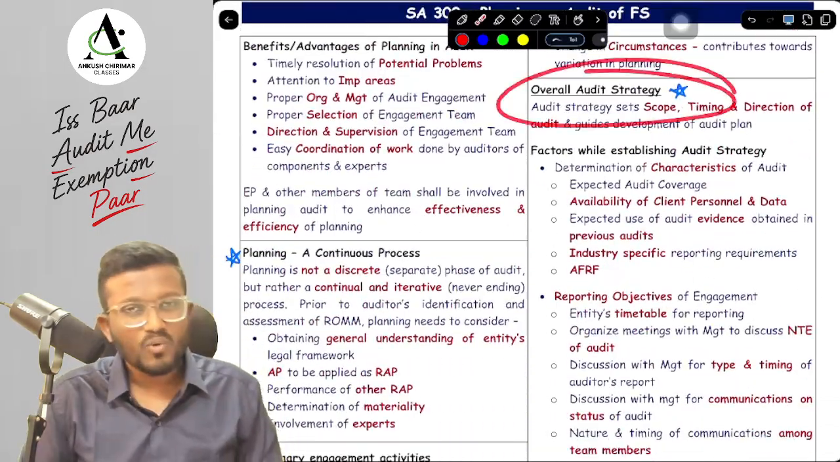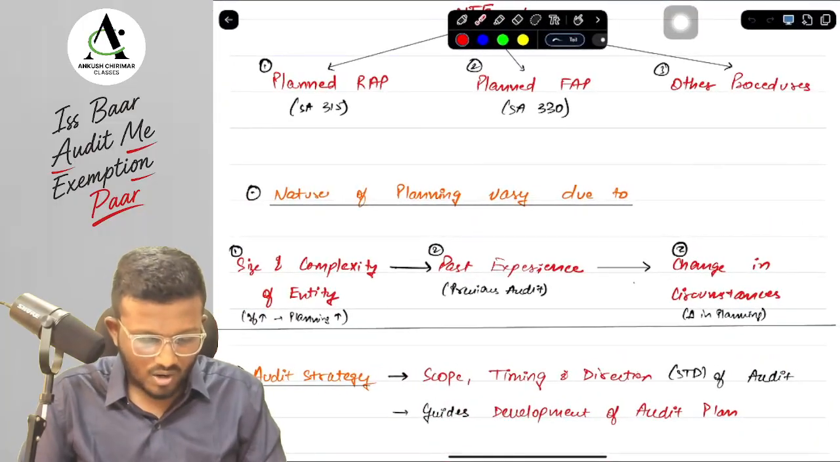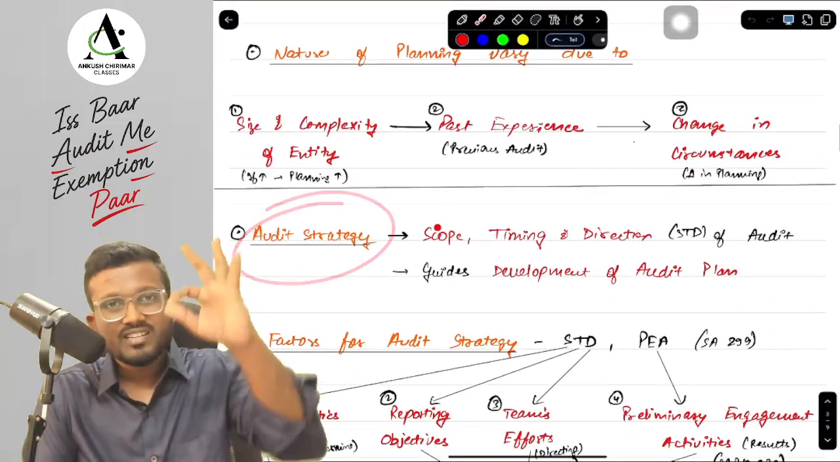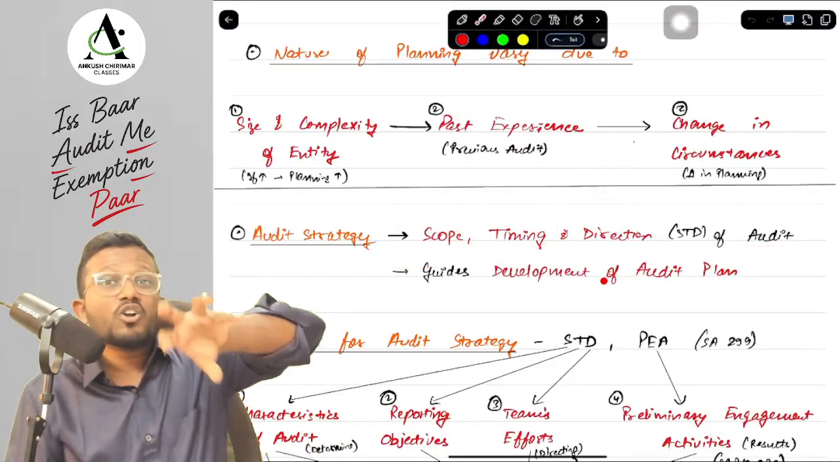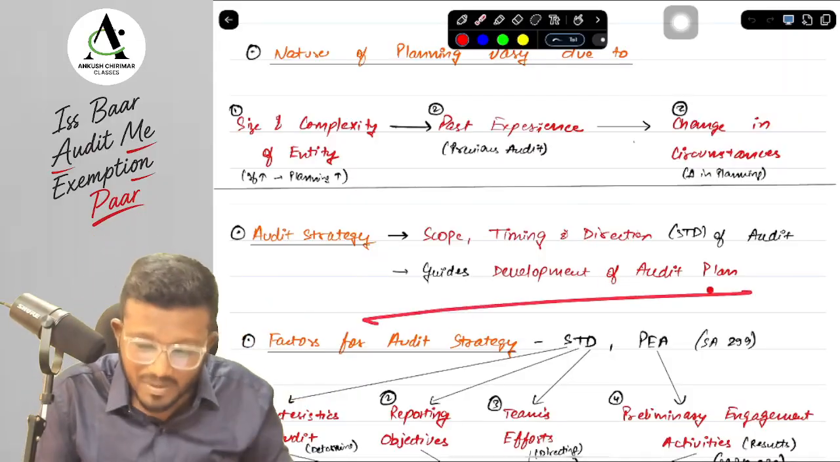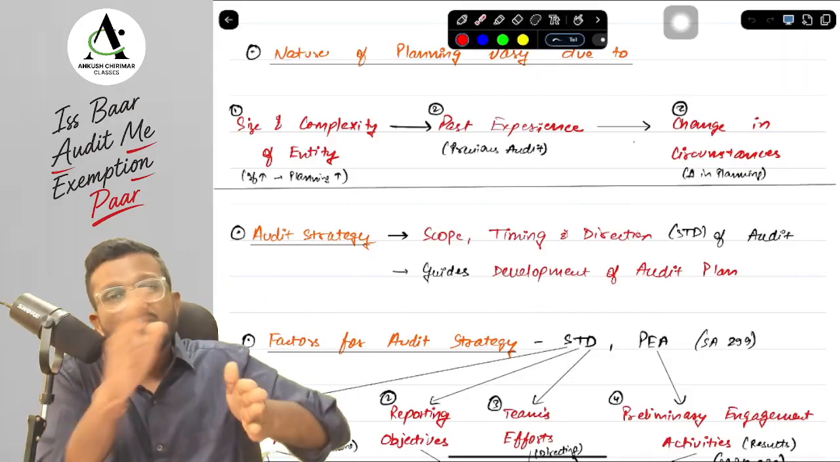Okay, yes sir. Next is overall audit strategy, which is important for you. Overall audit strategy means what, sir? Audit strategy, as we have discussed, has 3 keywords: scope, timing and direction, STD of audit. And based on the overall audit strategy, we develop the audit plan, which means what? First strategy is developed, then plan is developed.